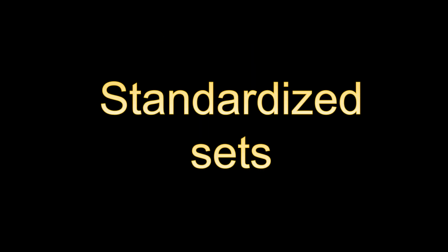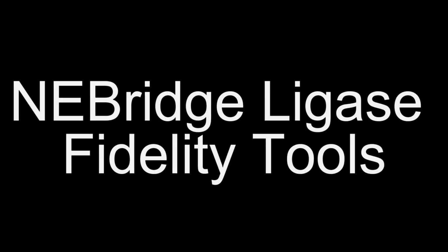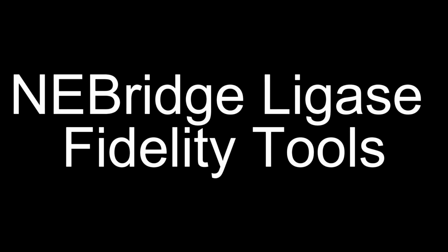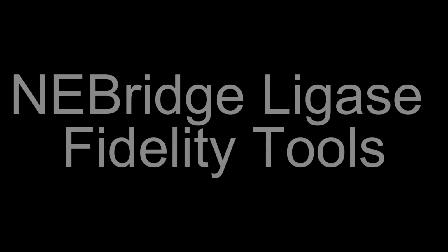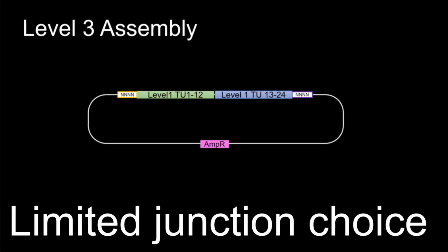To simplify this, the synthetic biology community has converged on standardized sets for MoClo and Golden Braid 2.0. These sets are pre-validated for high fidelity. If you move beyond these sets, use the NEB ligase fidelity tools to predict your success. Also, as we push toward level 3, junction choice becomes the primary limiting factor.